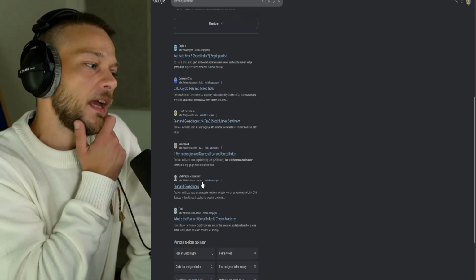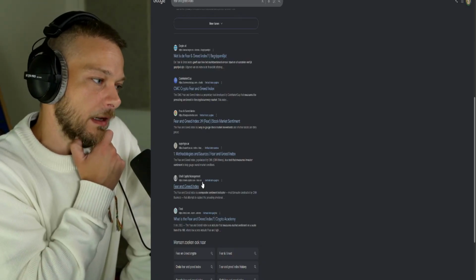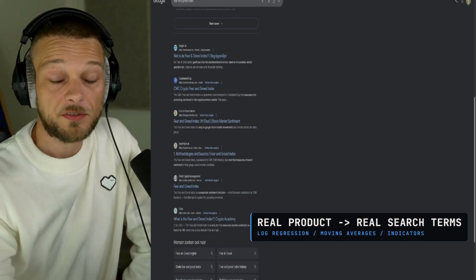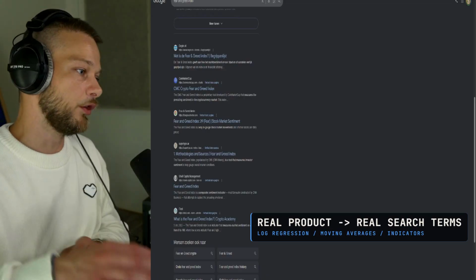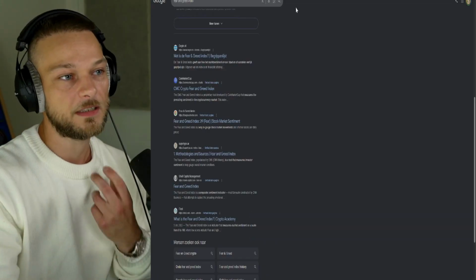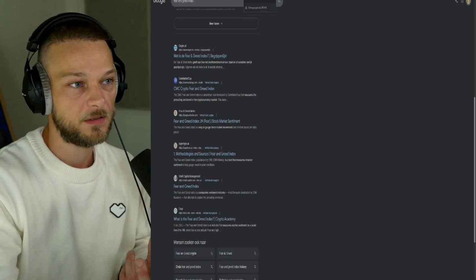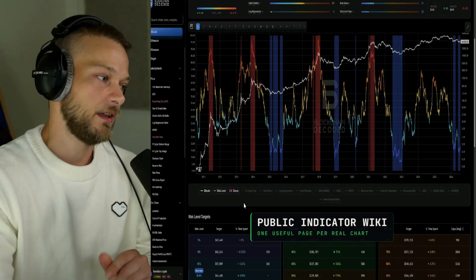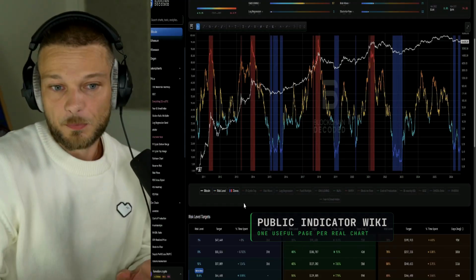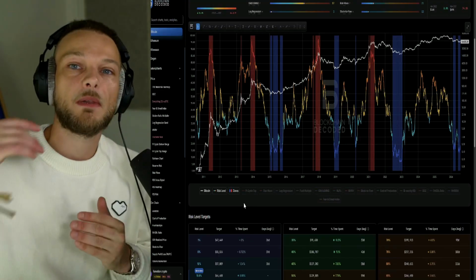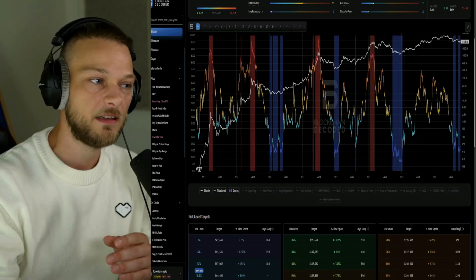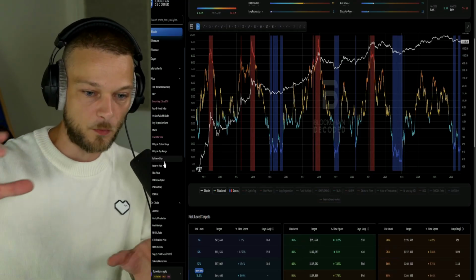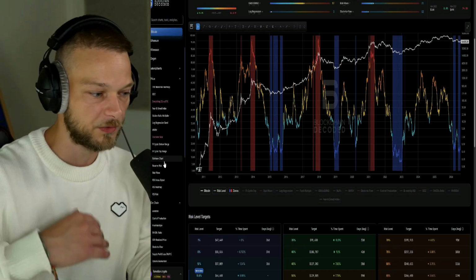And I'm like, if we have a good page with SEO about the fear and greed index, then people might find it, right? The logarithmic regression band, Bitcoin moving averages, right? These are exactly the things that we actually offer on our platform. So I'm like, that's what we want to create pages about. So what I did is I came up with the very simple idea, I think, to make public pages that explain each and every one of those indicators, right? And these are public. People can read what it's all about. So it's some kind of a wiki.